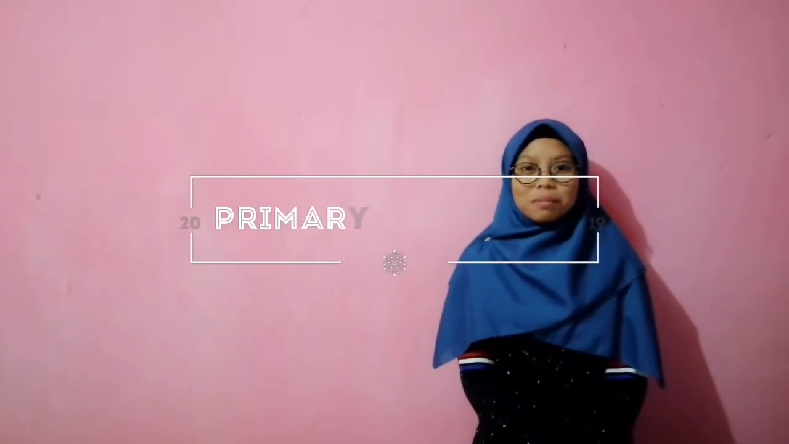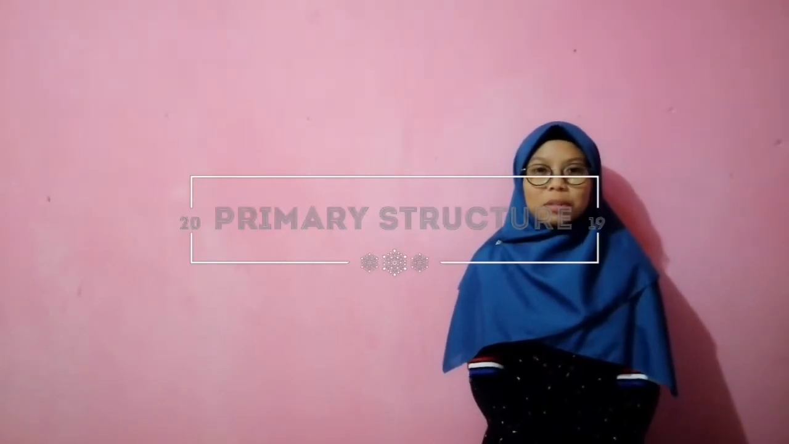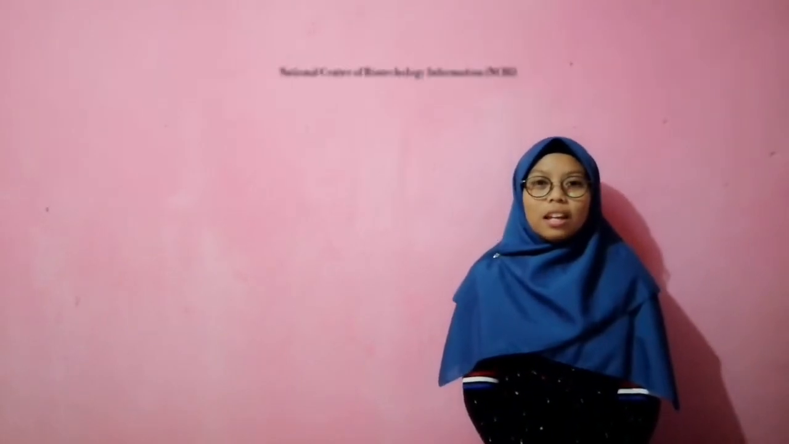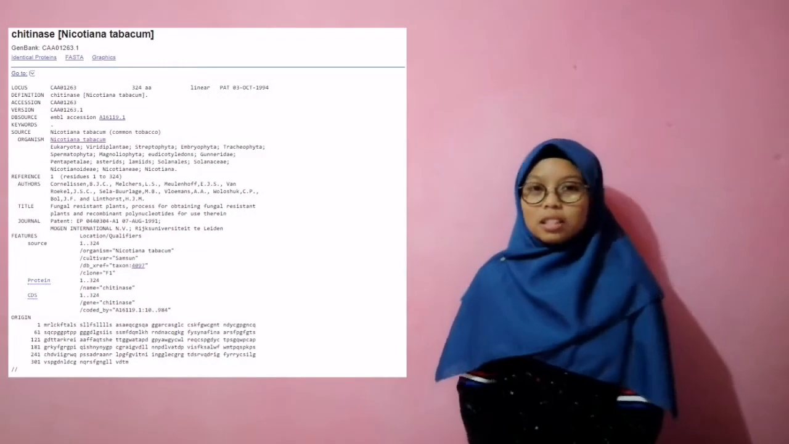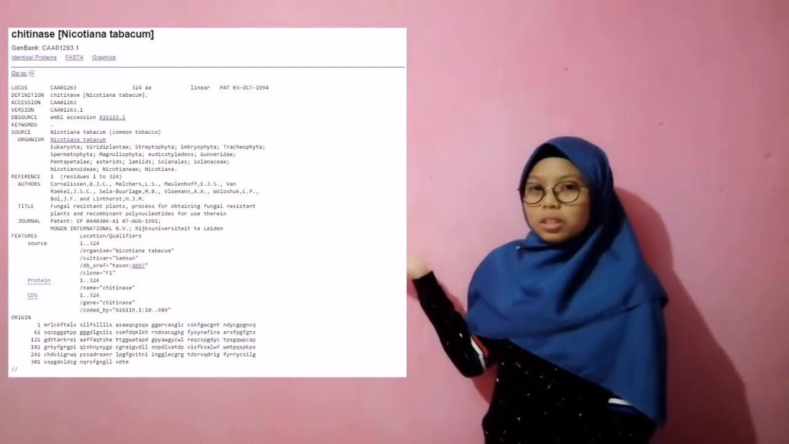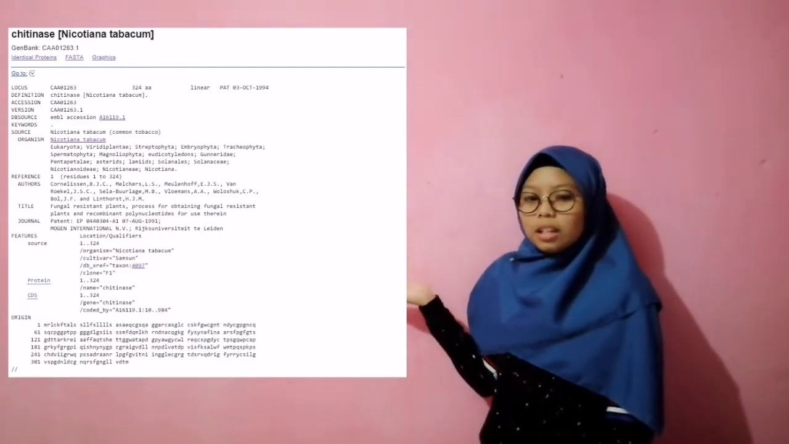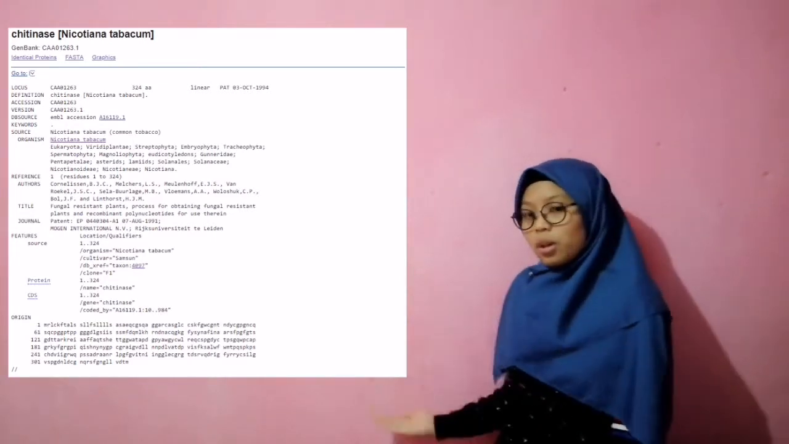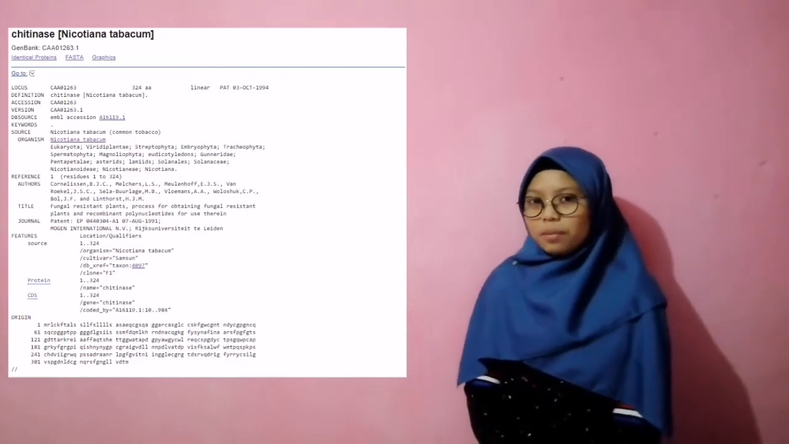Next, I will tell you about the primary structure. In this primary structure, I use at least 3 types of database. The first one is the National Center for Biotechnology Information, or called NCBI. In this NCBI, as you can see in the picture, it can give you an accession number, the journal title, the author of the title, and the source of the Chitinase itself. Also, the most important part is the sequence of the Chitinase itself.